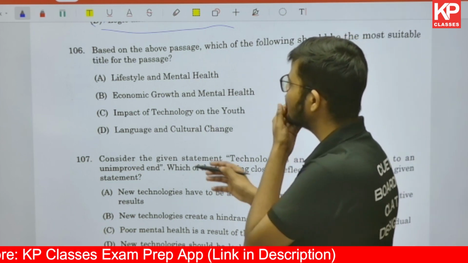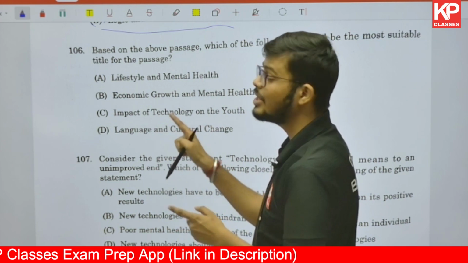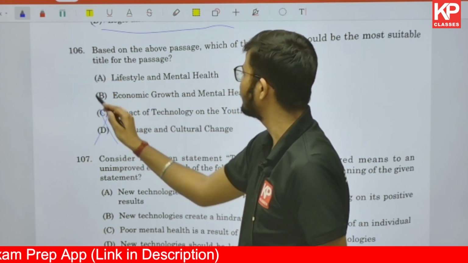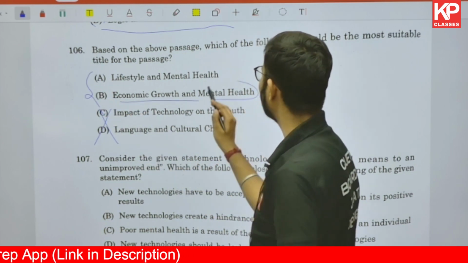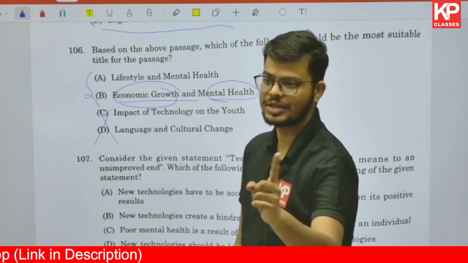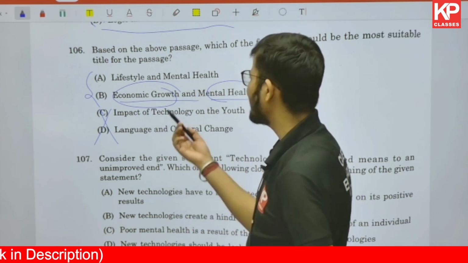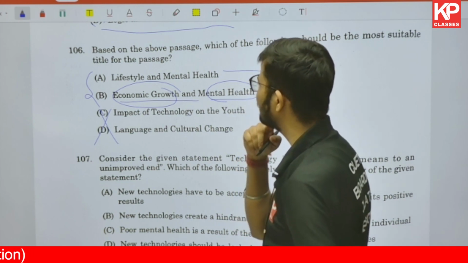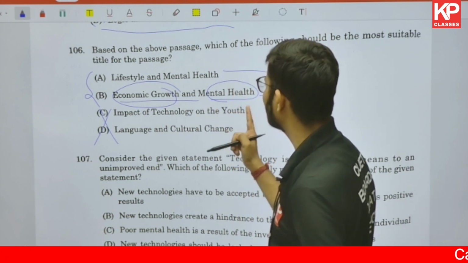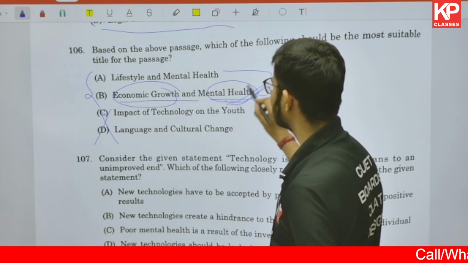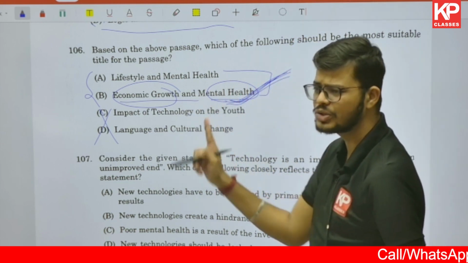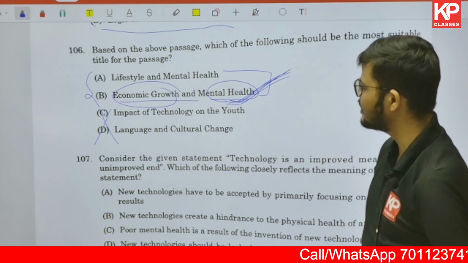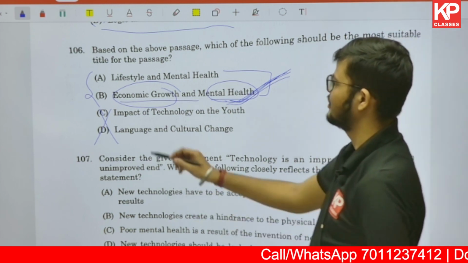The impact of technology on youth we are not talking about, because of technology the impact on mental health is something we are talking about. Language and culture, so these two are eliminated. Now the only thing, economic growth and mental health. Economic growth के बारे में हमने बात नहीं की, we have only said though it can be the correct one also. So A or B, both are very close. Lifestyle and mental health, economic growth and mental health. We will go with option B in this case. Because here also India is a growing economy, but the impact on mental health, both are given. So option B as per me is the correct one.